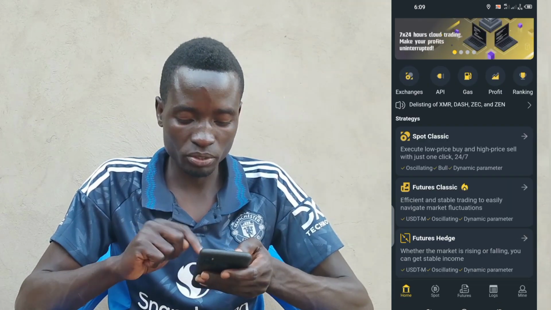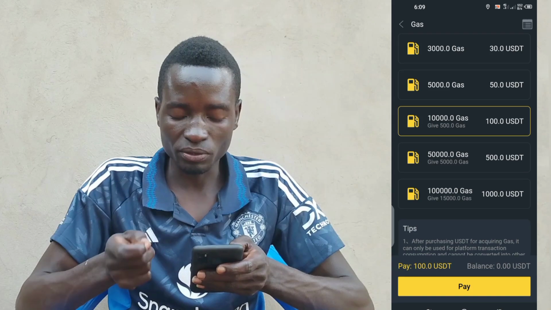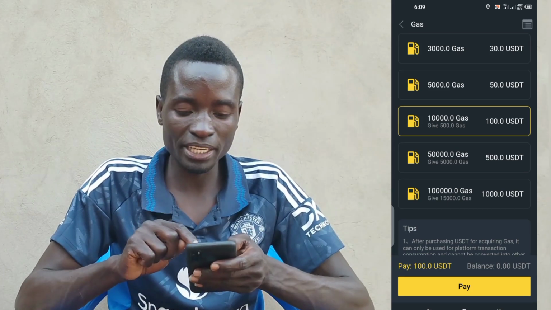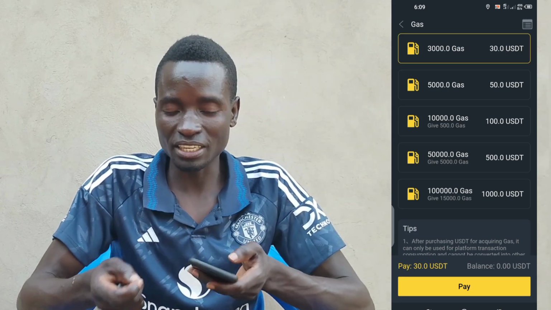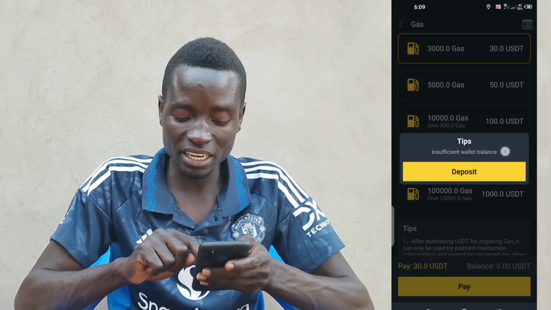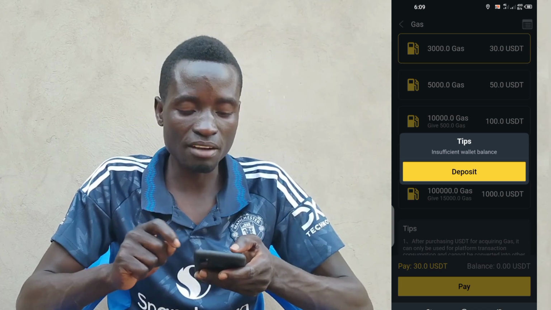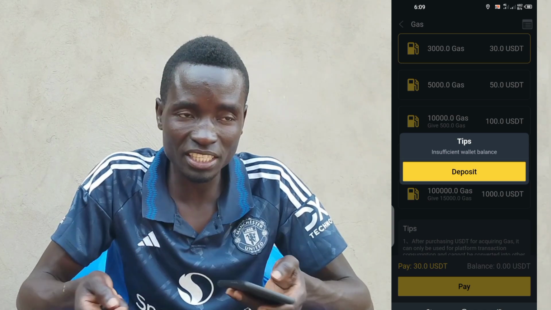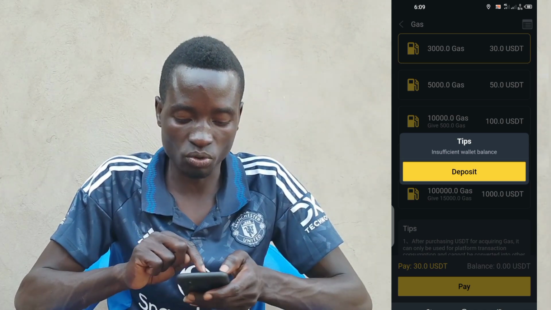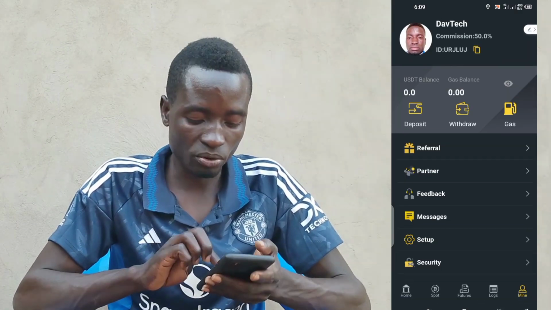Or after you deposit, you can just come and click on mine, then click on gas. When you click on gas, it still takes you to the other page. Then you select, if you want it for $30, just tap on it, click on pay. After paying, here it is telling me that I have this because I have not yet deposited. But of course, if you already have it, it's just going to charge automatically, or ask you to confirm, so that you confirm the transaction. So that is how you're going to do that.